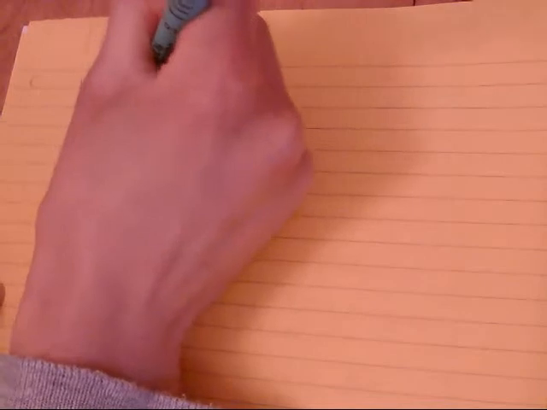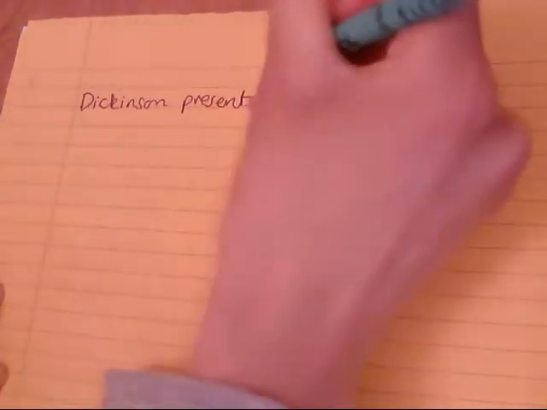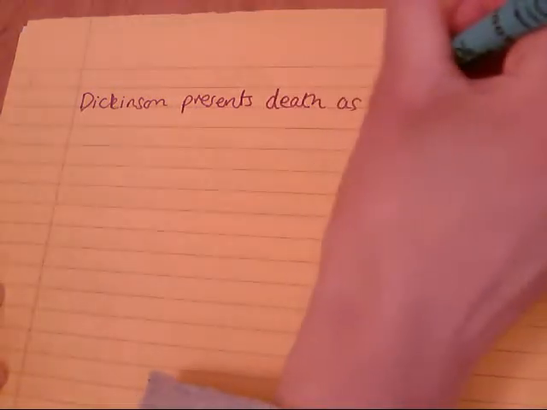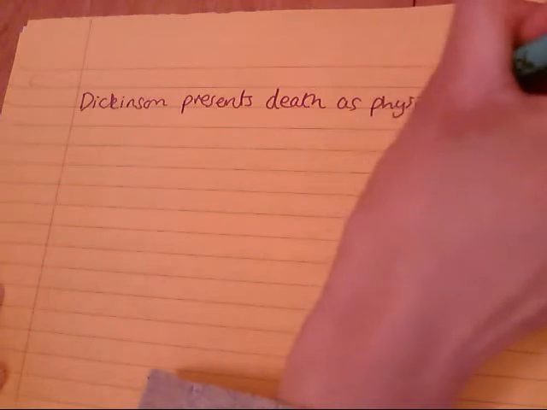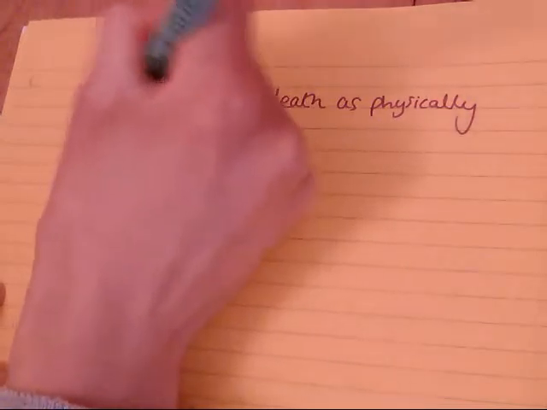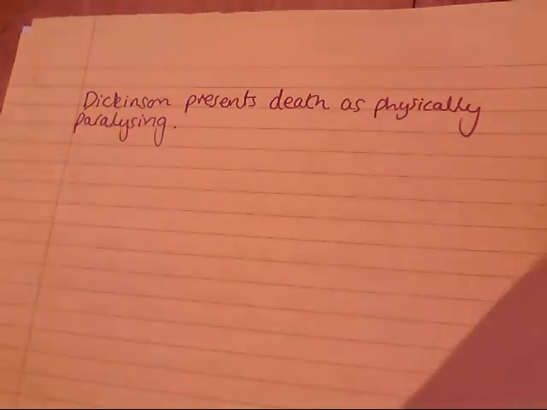So the topic sentence is: Dickinson presents death as physically paralysing. If you remember, we talked about the different elements and aspects of death, and I'm going to change colour just to distinguish between the different parts of the paragraph.